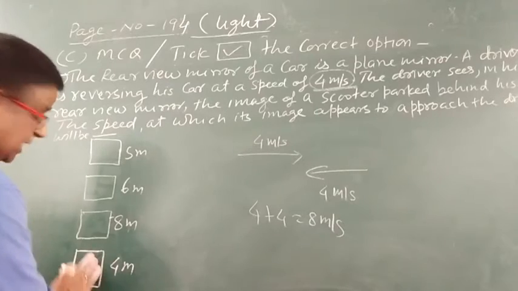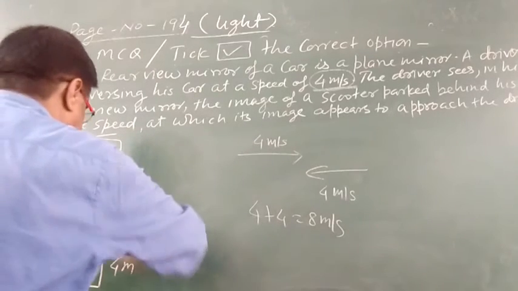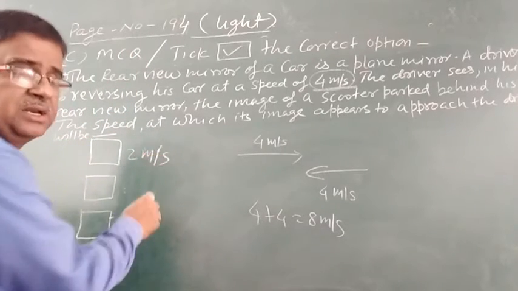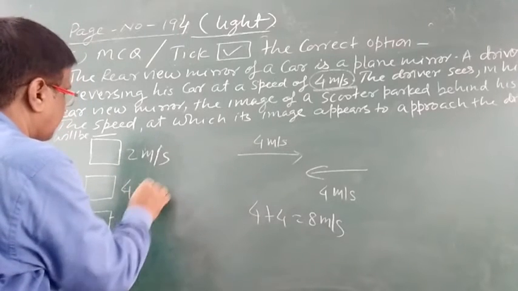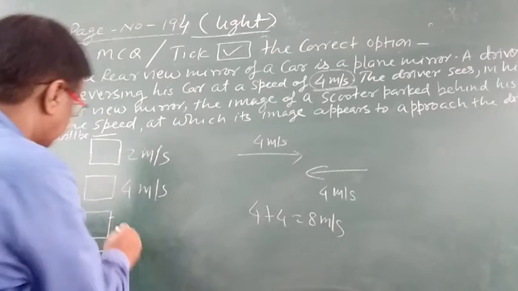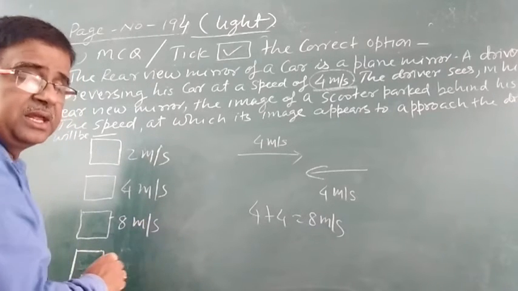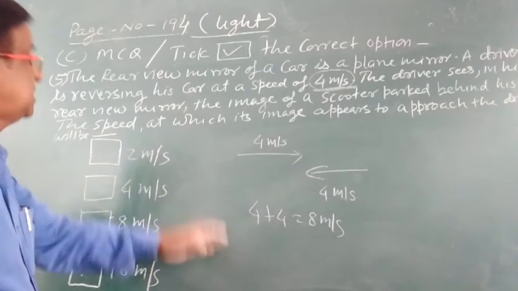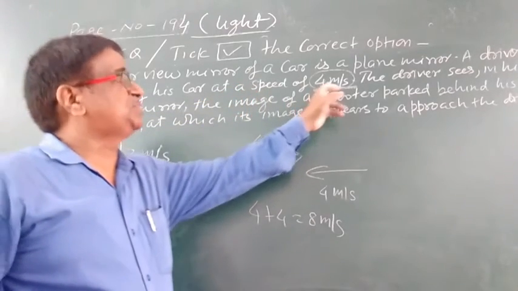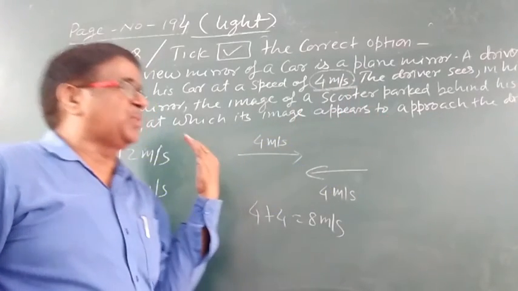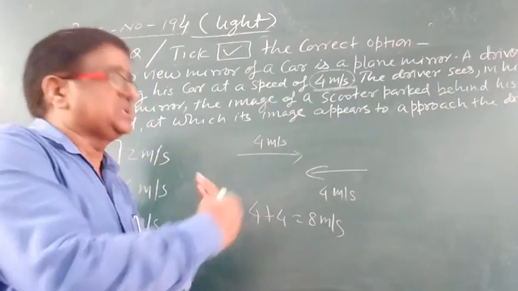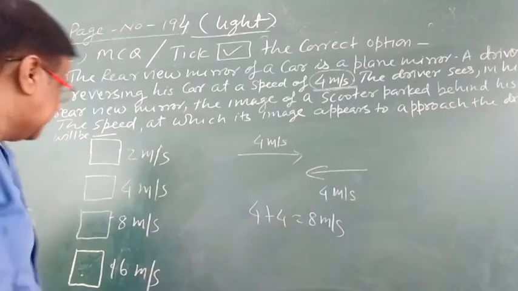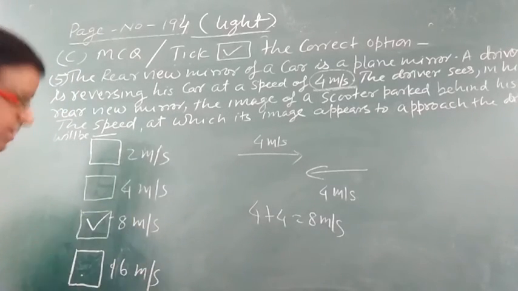The options are 2 meters per second, 4 meters per second, 8 meters per second, and 16 meters per second. As per the relative speed, as the reversing speed is 4, the image will approach with the same speed towards the driver, so both are opposite, the speeds will be added and it will become 8. So the third option, 8 meters per second, will be the correct option.